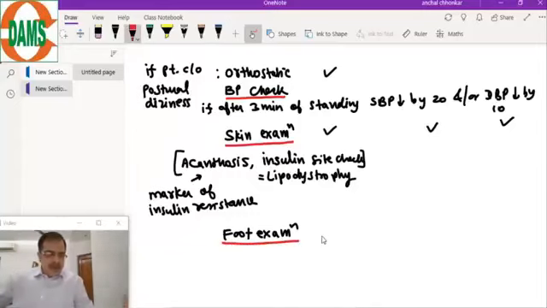And this is often ignored, but diabetes worldwide is the most common cause of non-traumatic amputations in the world. Non-traumatic leg amputation, diabetes is the reason. So identify those signs which can lead to diabetic foot ulcers. So in the foot examination, we will check for the pedal pulses, dorsalis pedis.